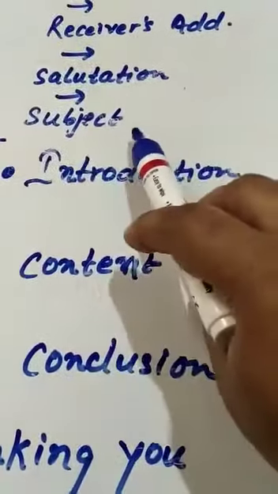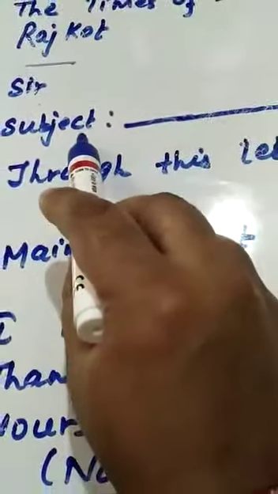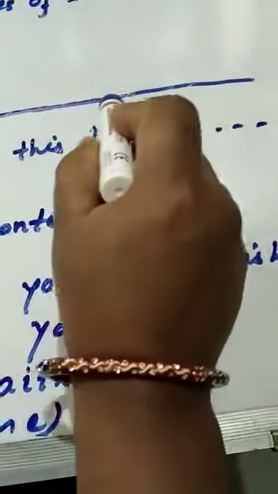Then after you will write the subject here. Whenever you are going to write the subject, you can also use capital letters here, and you have to underline that subject so that it can be highlighted.